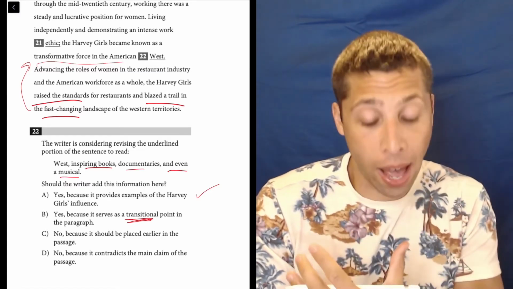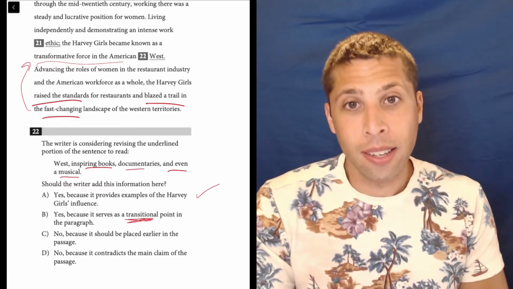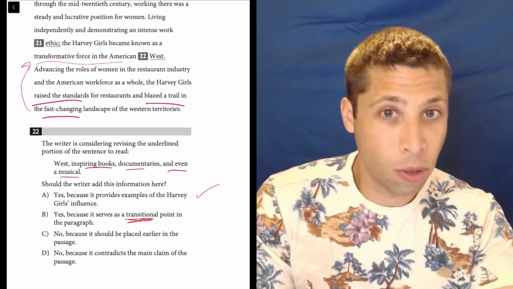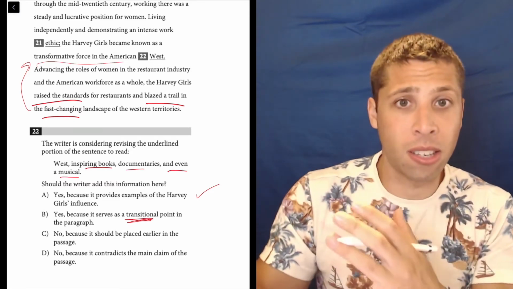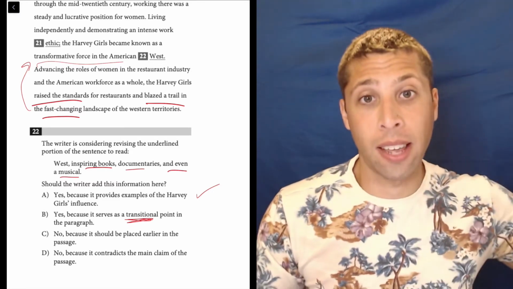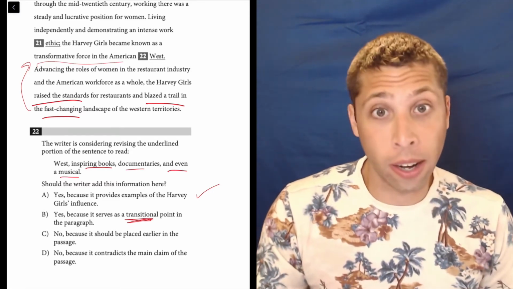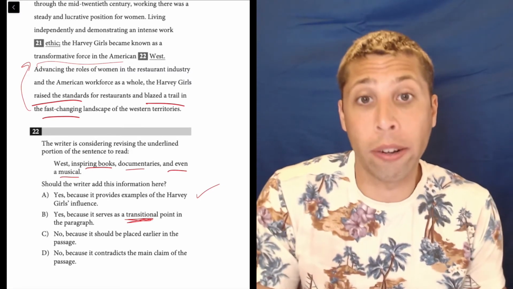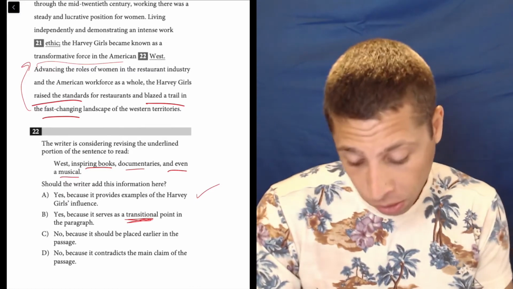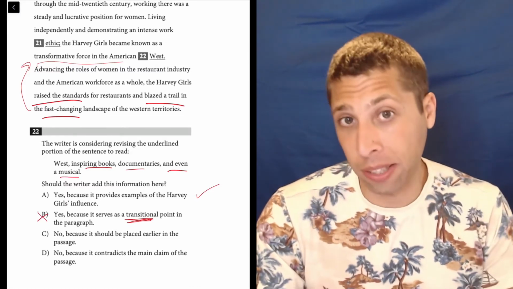And on top of that, listing these things doesn't itself create a transition. It's continuing the idea that's there. It's not necessary for us to lead into the next thing. This next sentence could be there with or without this added part. It really doesn't require it in order for us to understand the point. So that's a bad because, a bad reason.